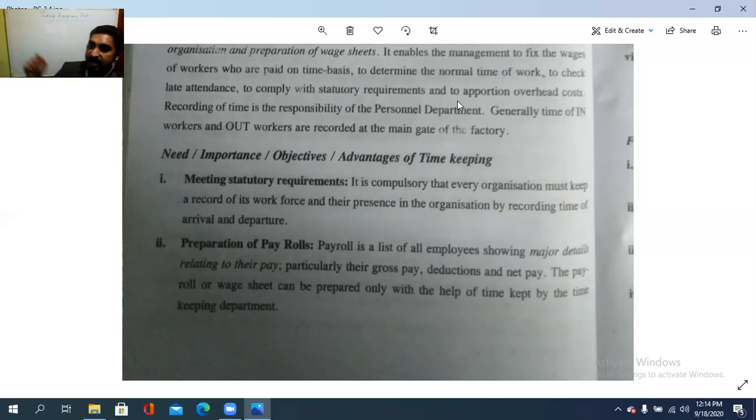It means the arrival and departure of each and every worker at the factory gate. That is the main function. So every organization must keep a record of its workforce and their presence in the organization by recording time of arrival and departure. So that is meeting the statutory requirement.